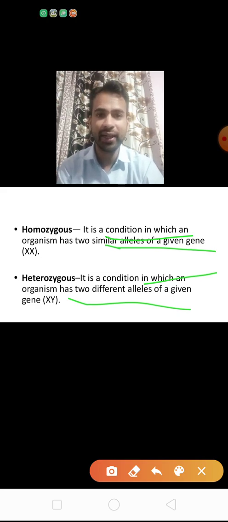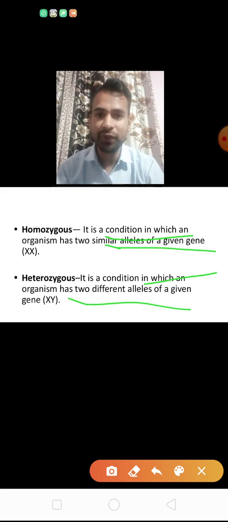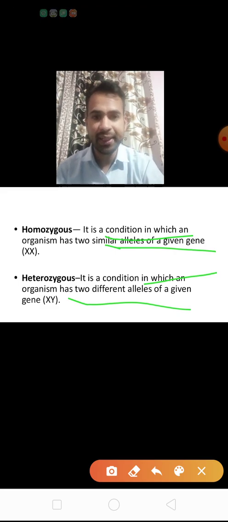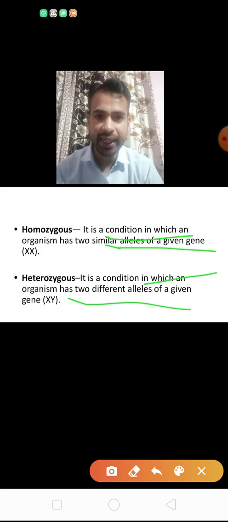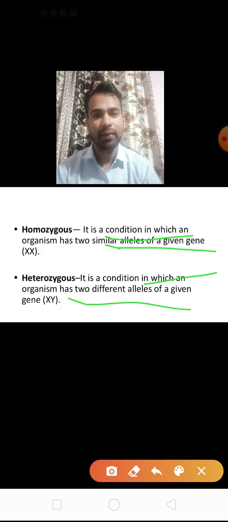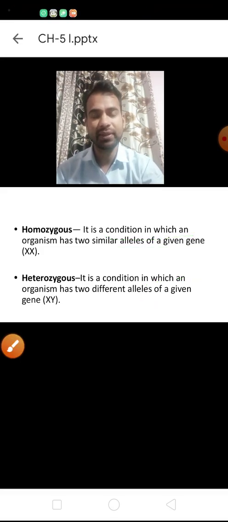When we observe the genotype of an organism, we see the homozygous or heterozygous condition. In this way we can easily obtain the genotypic ratio. Clear?